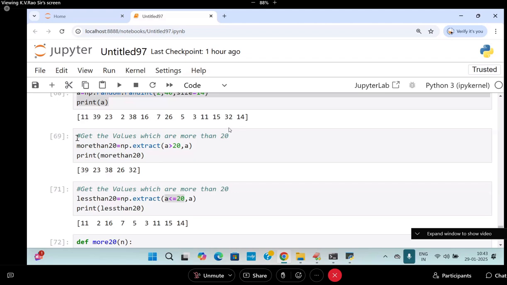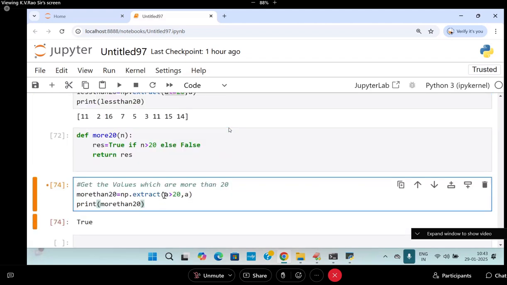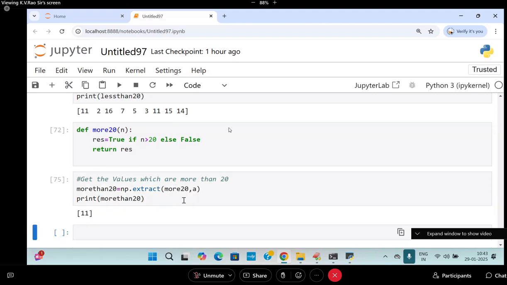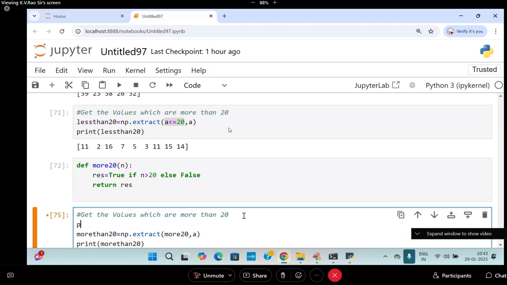Come on here. Get the values more than this. I will call it as more_20. I am passing more_20, I am going to get it. What are the values that are coming? In this case, more_20. What are the values which are available? First of all, try to take A.